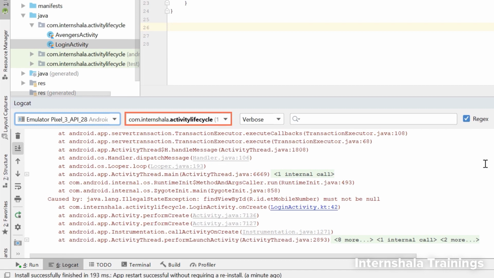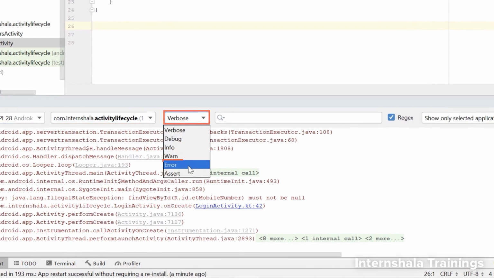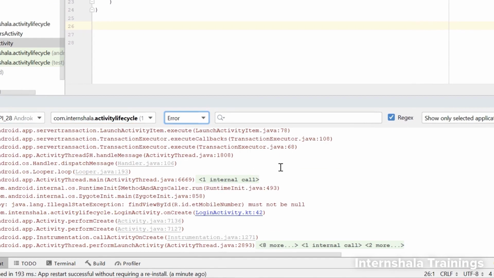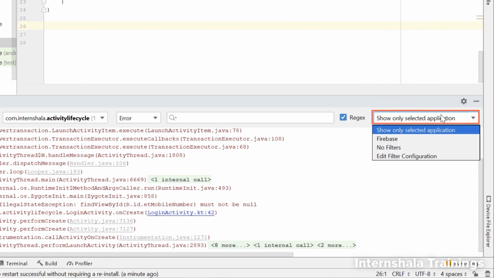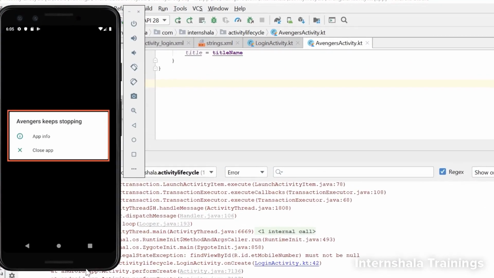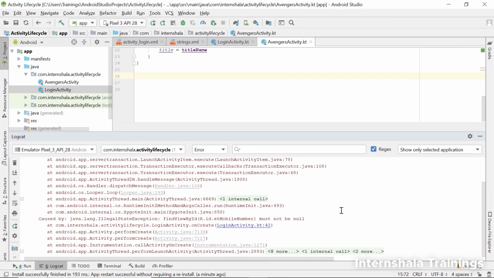Third, select the package name of your application from this other drop-down. In this next drop-down, select the option for error instead of verbose. You need not do anything in the search bar. Make sure this rejects box is checked. And from this final drop-down, select the option for show only selected application. Once you have done all this, make sure that the screen displaying on your app is the crashed screen. Okay, we hope you can all see the error messages now.